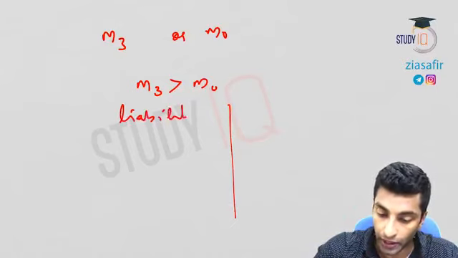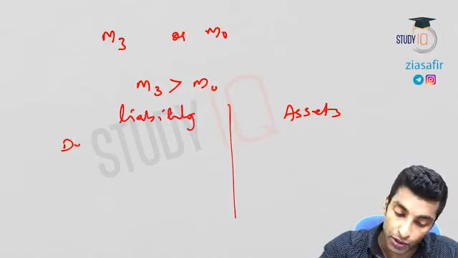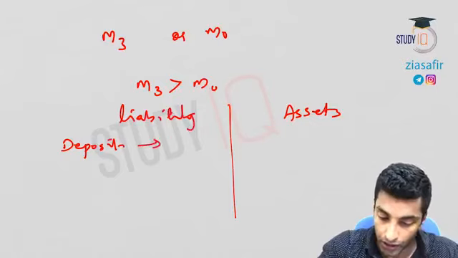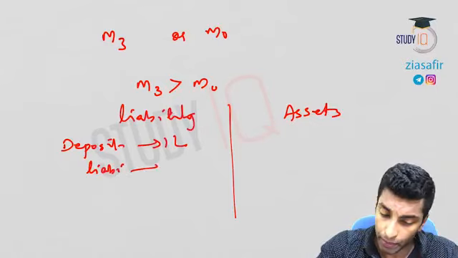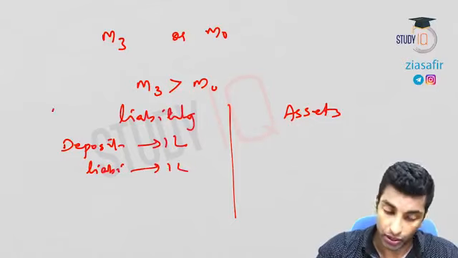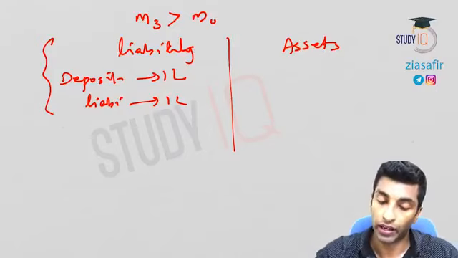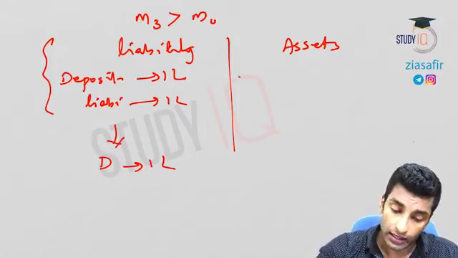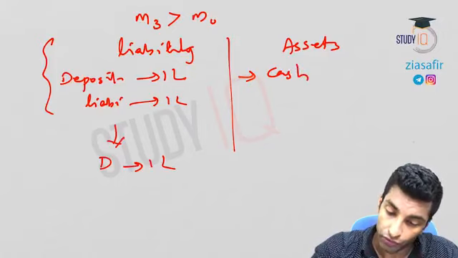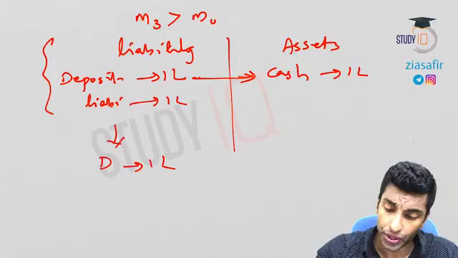So in the balance sheet, there will be a liability side and an asset side. Let's suppose the deposit is 1 lakh. So the liability is what? The liability is 1 lakh because the deposit is 1 lakh. After some time, say 1 year has passed, the deposit remained 1 lakh. Now let's see the assets. When this deposit comes in, cash is how much? 1 lakh. So assets increased.